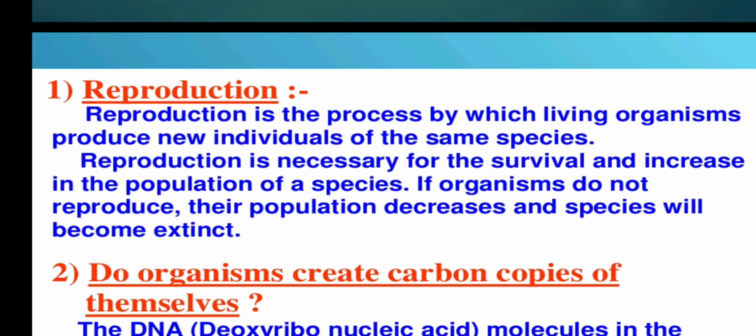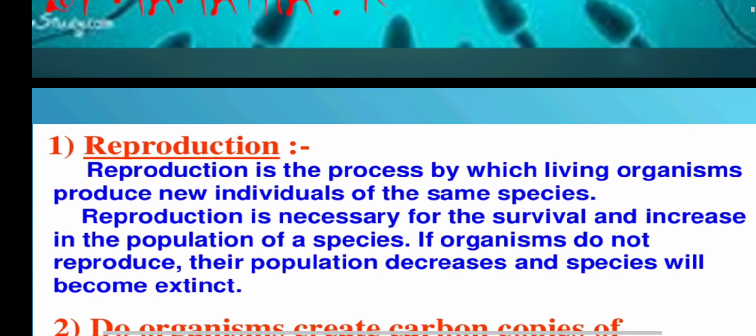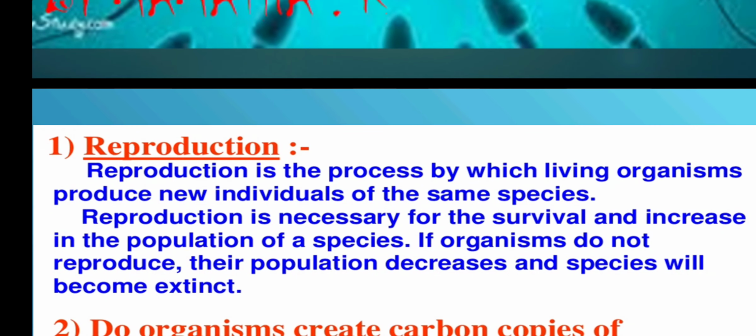So what did we learn now? What is the definition of reproduction? It's very important. It could be asked for 1 mark. Reproduction is the process by which living organisms produce new individuals of the same species. Reproduction is necessary for the survival and increase in the population of the species. This is the second point. The third one: if organisms do not reproduce, their population decreases and the species will become extinct.